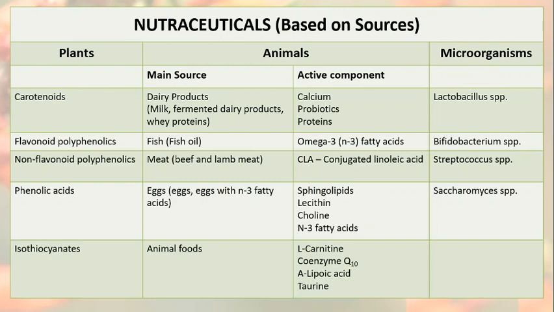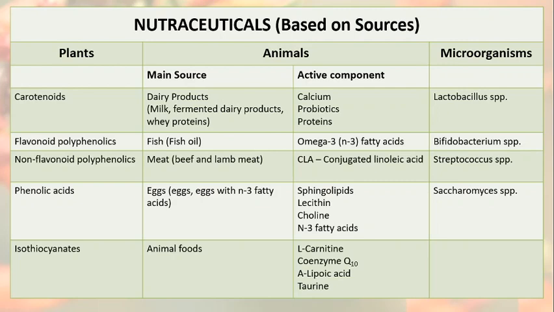The eggs contain important nutraceuticals: sphingolipids, lecithin, choline, and the same omega-3 fatty acids in a lesser quantity, but eggs do contain the omega-3 fatty acids. And the miscellaneous animal foods are L-carnitine, coenzyme Q10, alpha-lipoic acid and taurine.